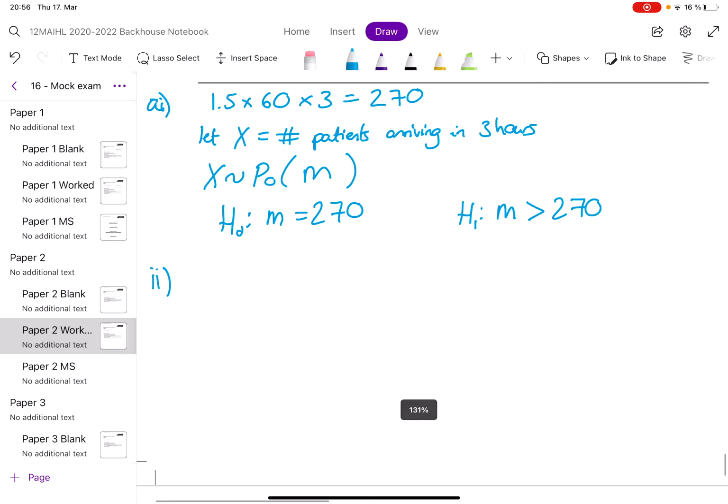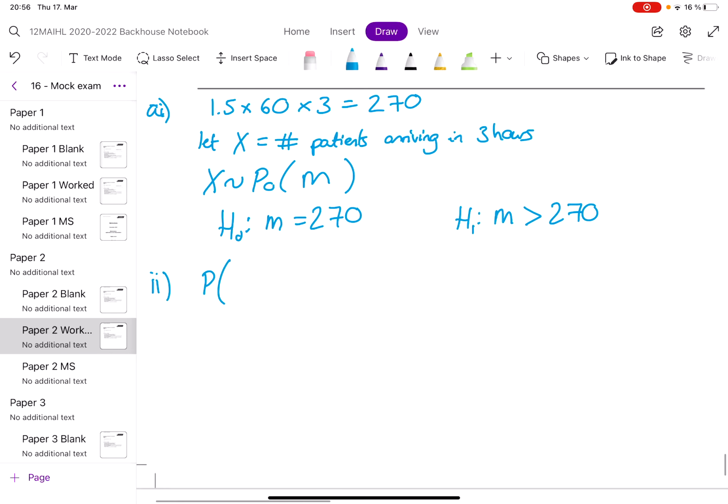So what we want to figure out is what is the probability of getting that result or something more extreme. So what's the probability that there are 320 patients arriving or something more extreme? Something more extreme in this case is more than 320. So that's what we've got to find.